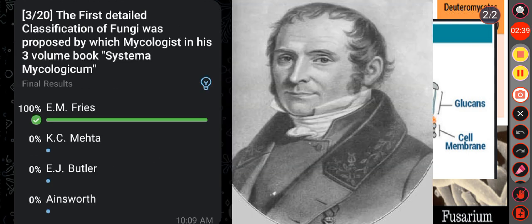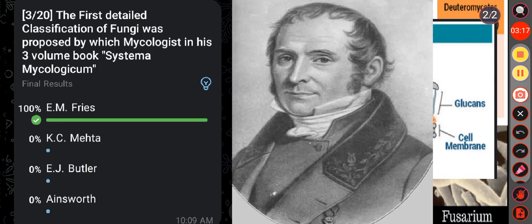Then next question, the first detailed classification of fungi was proposed by which mycologist in his 3-volume book Systema Mycologicum? Option A E. M. Fries, option B K. C. Mehta, option C E. J. Butler, option D Ainsworth. Here the correct answer is option A, that is E. M. Fries.